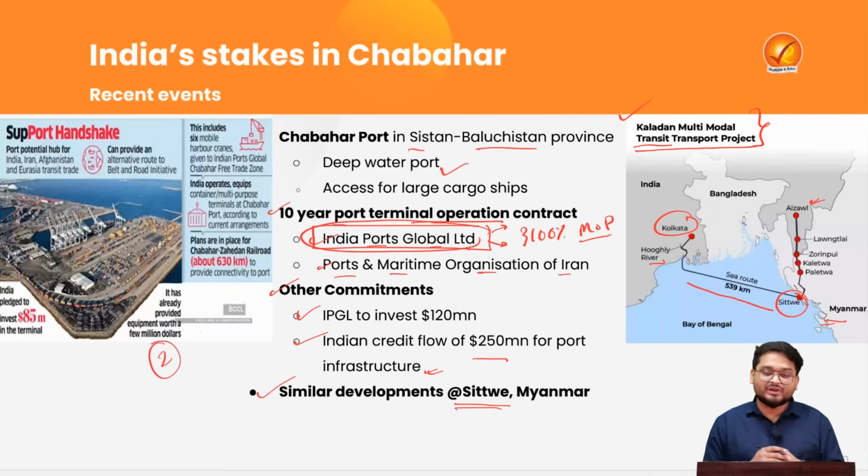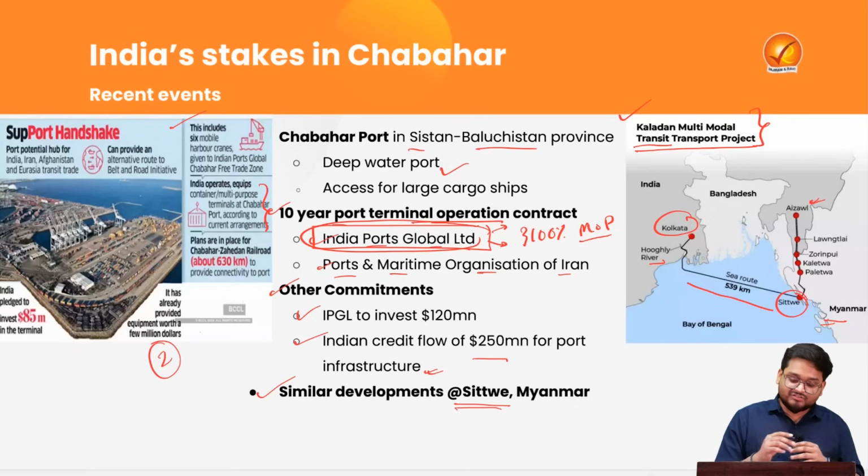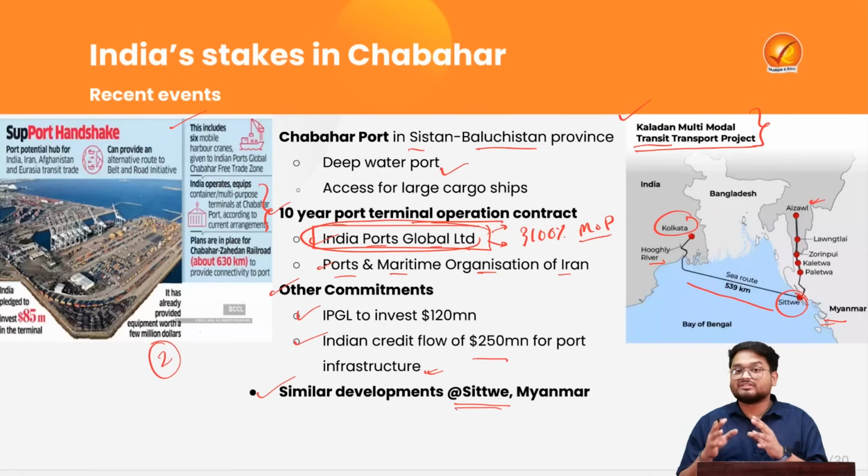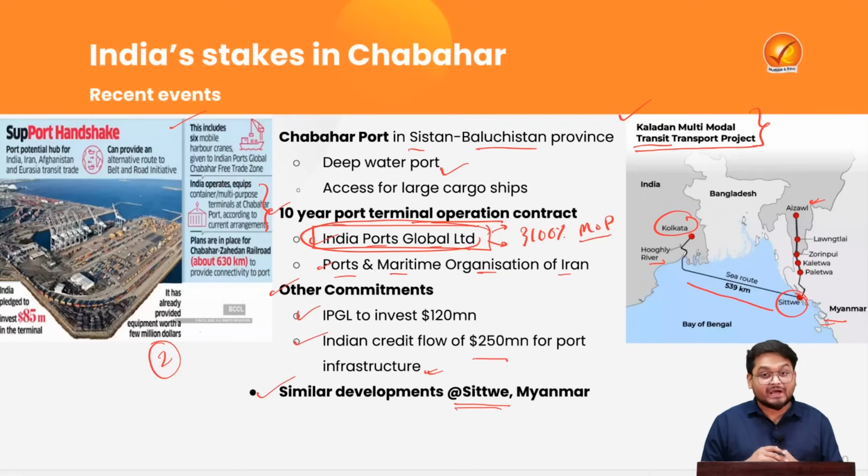And in this particular deal, India will be supplying major shipping harbor cranes and various other sensitive equipment. And here India will be operating the terminal, right? And this is a very strategic acquisition for the country too.